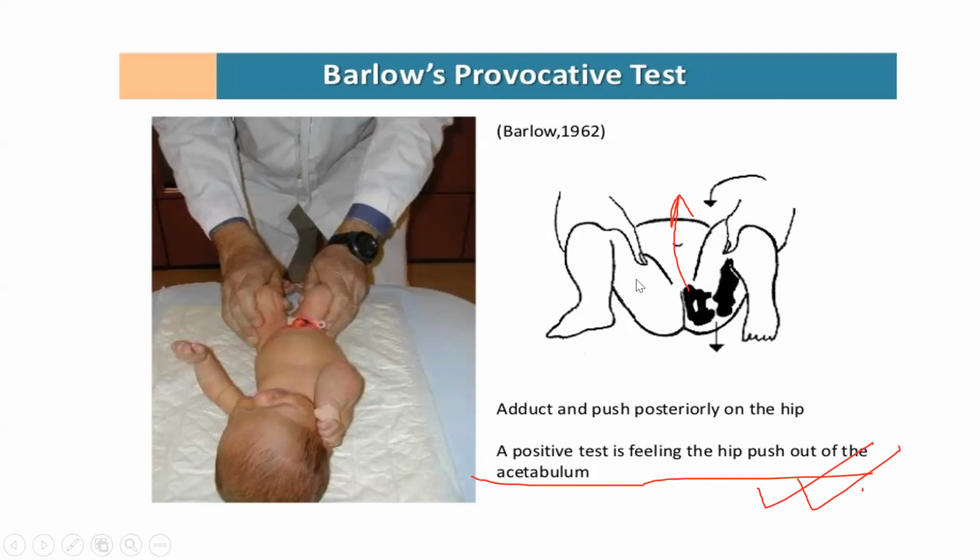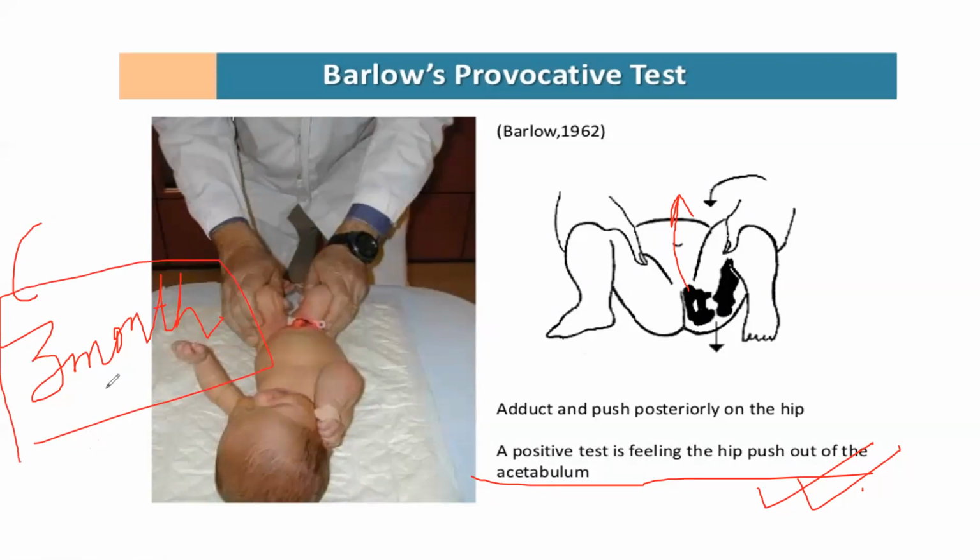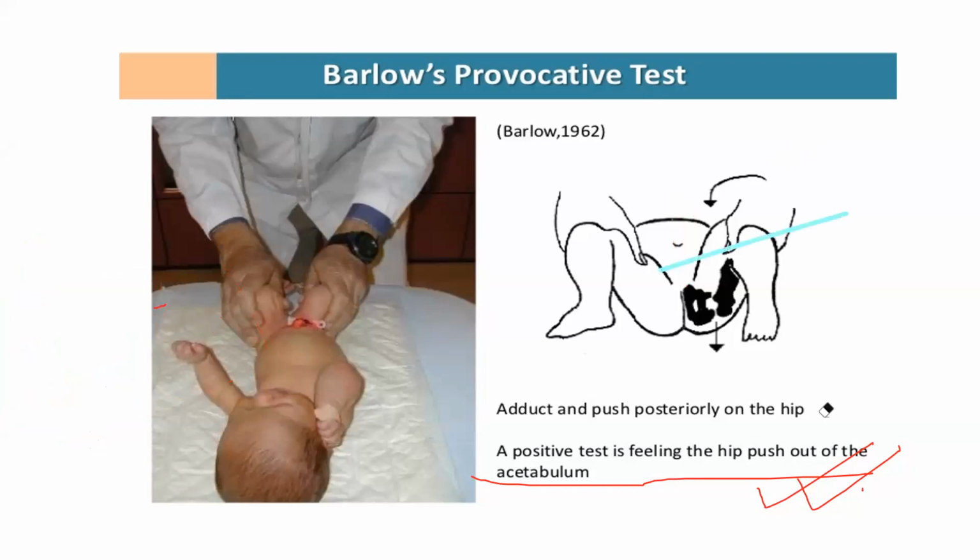So Barlow is adduction, and once you do adduction, you will obviously push down. Both tests check whether the hip can be dislocated or not. Both Barlow and Ortolani are done in the initial 3 months. After 3 months it is very difficult to do these tests. As soon as the baby is born, these tests can be done, up to 3 months. So Barlow and Ortolani: one is abduction with anterior dislocation, one is adduction with posterior dislocation.